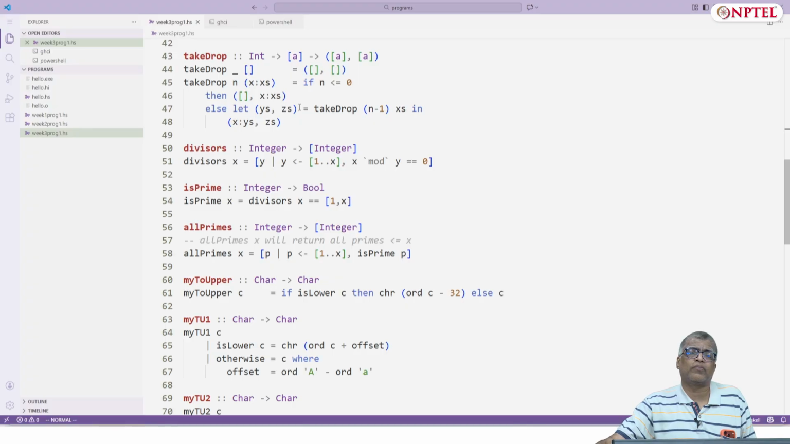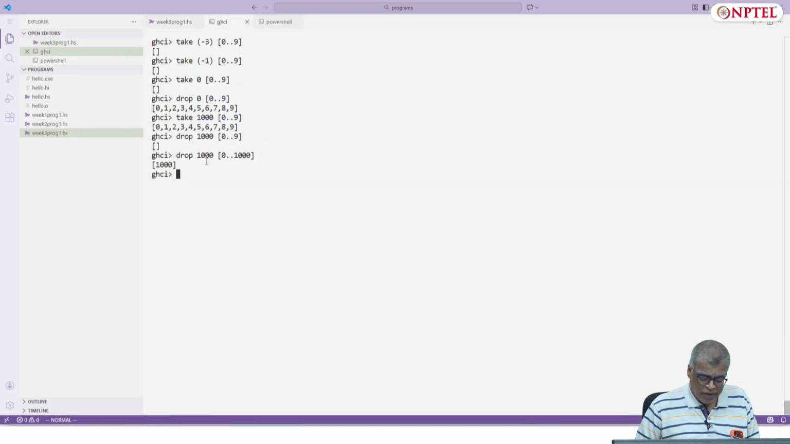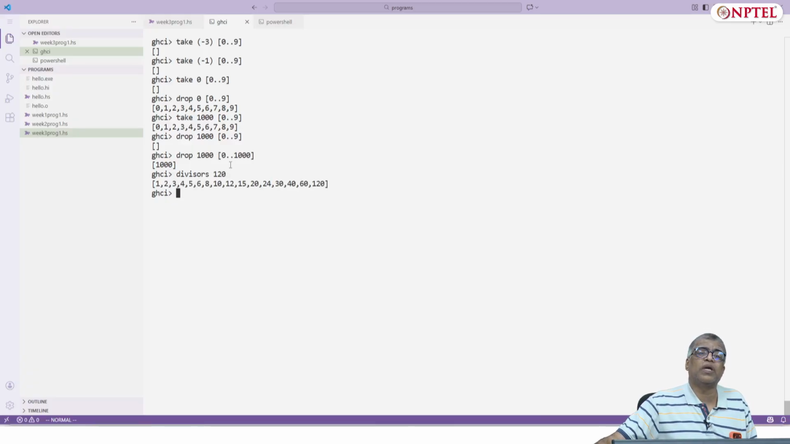Okay. So now you had these functions which we had, divisors, etc. Let's just look at divisors of 120. Let's see what we get. You get 1, 2, 3, 4, 5, 6, 8, 10, 12, 15, 20, 24, 30, 40, 60, 120. So yeah, these are all the divisors.